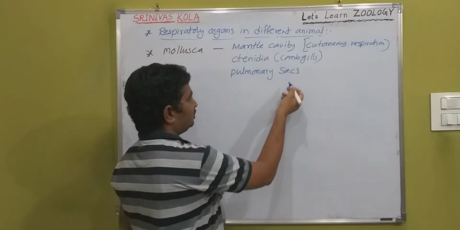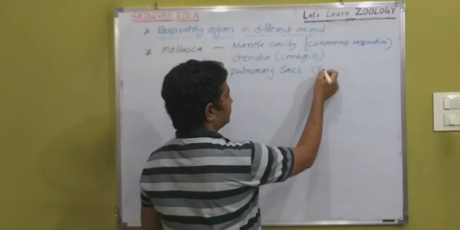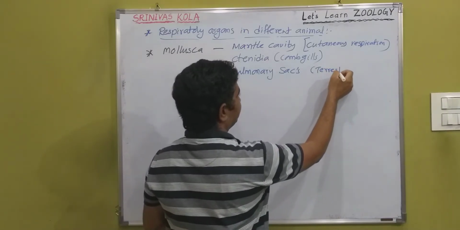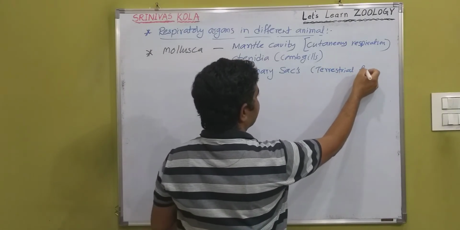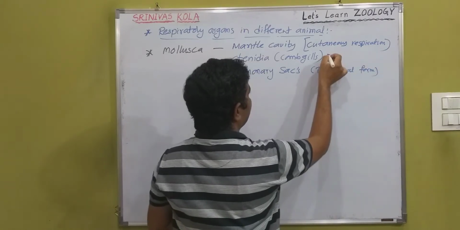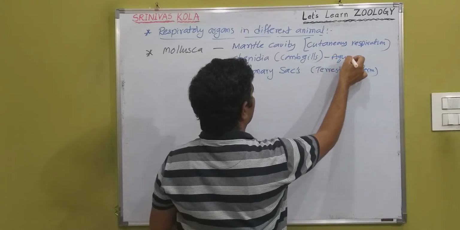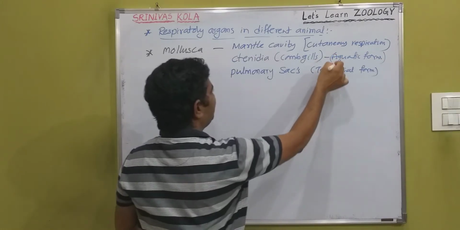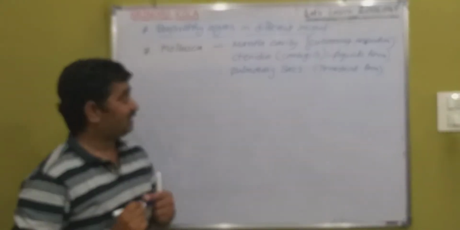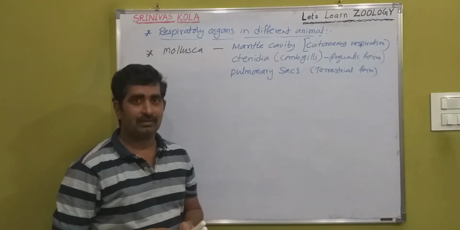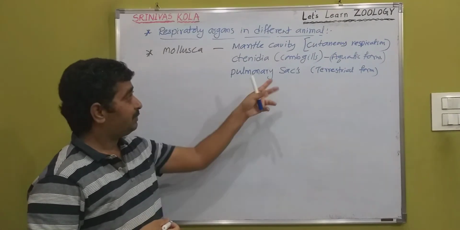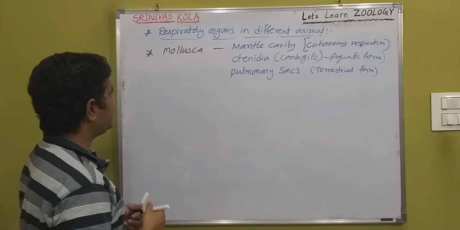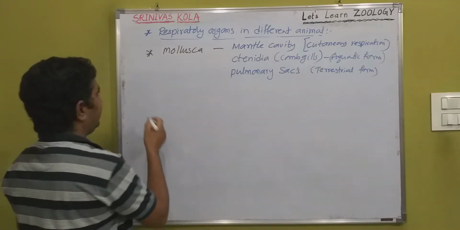So this is in terrestrial forms, and here aquatic forms. A lot of variations depend upon the habitat. Okay, so this is the mollusks.